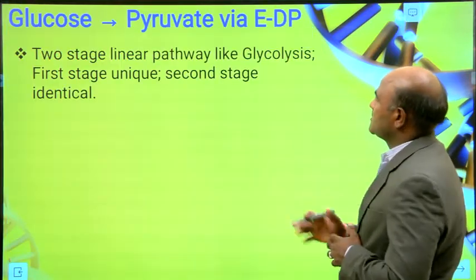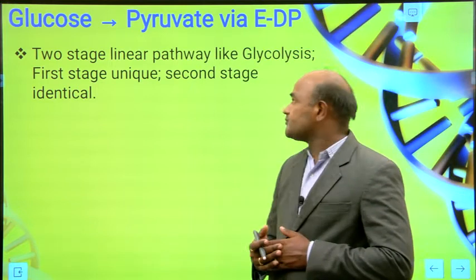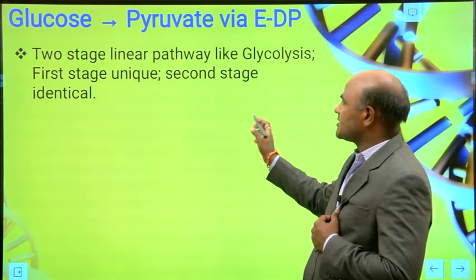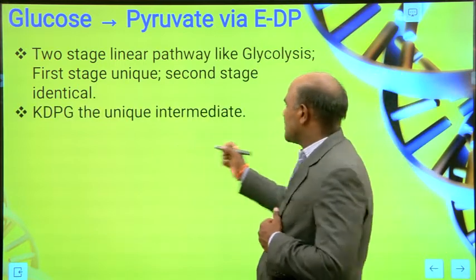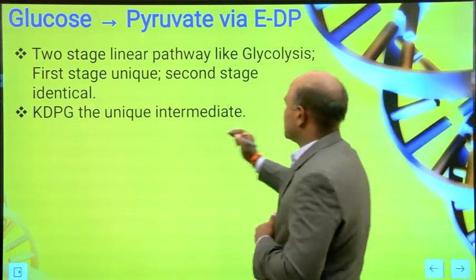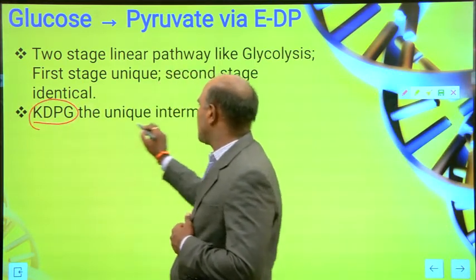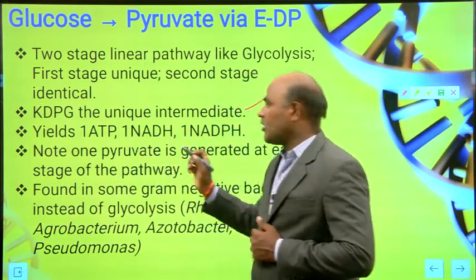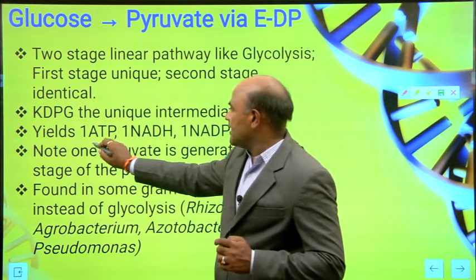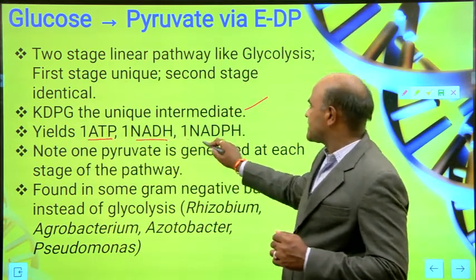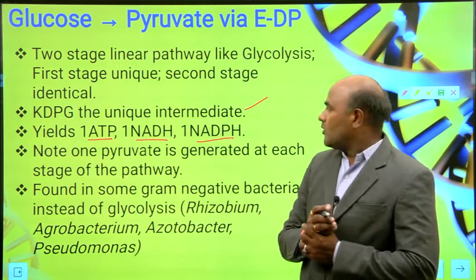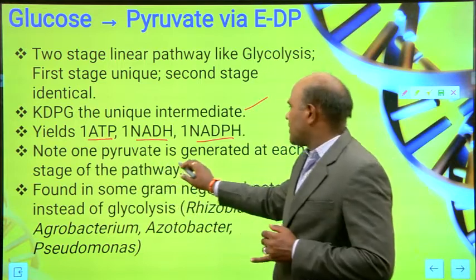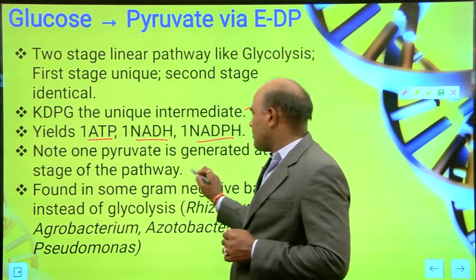So glucose is converted to pyruvate via the EDP, a 2-stage linear path like glycolysis. First stage unique, second stage identical. KDPG is the unique intermediate, a very important intermediate. It yields ATP, NADH and NADPH: 1 ATP, 1 NADH and 1 NADPH. One pyruvate is generated at each stage of the pathway.